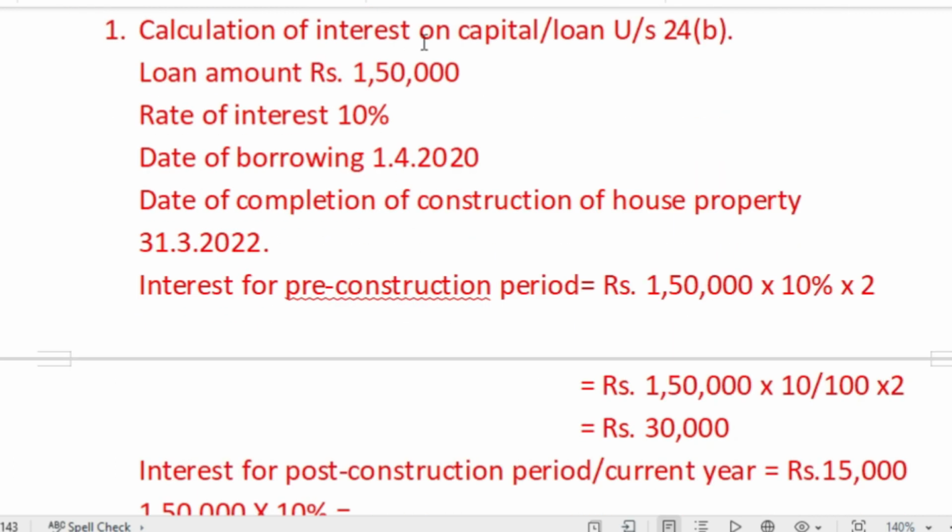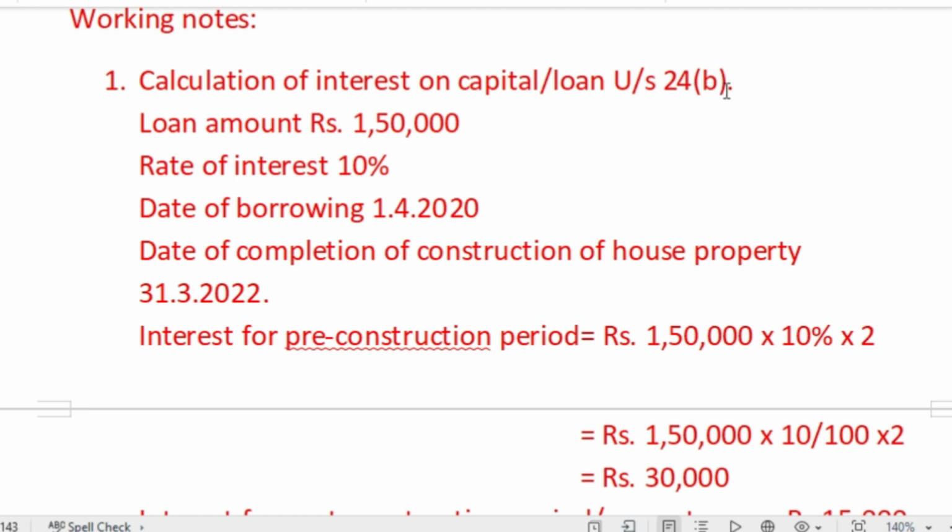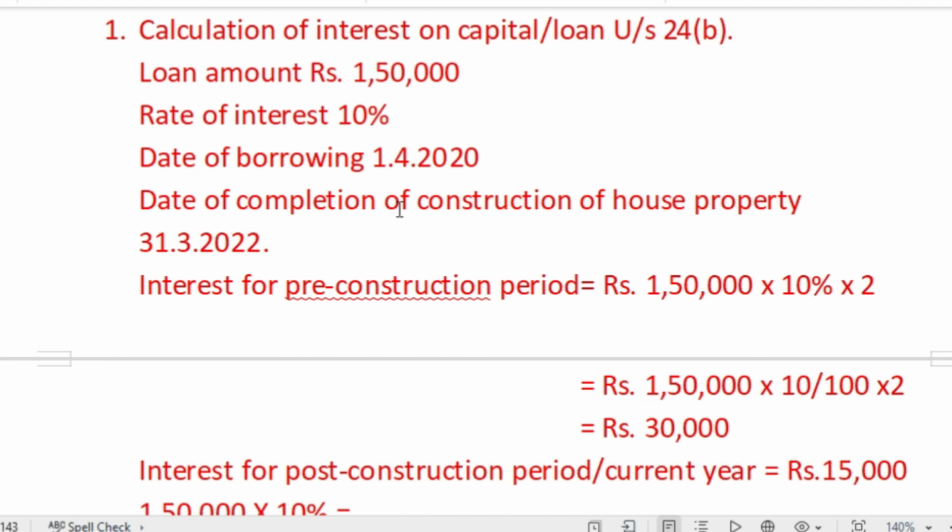So calculation of interest on capital, or you can say loan, under section 24 clause B. You know that it is given in the question 1,50,000, rate of interest 10%, everything is given in the question. Date of completion of construction of the house property is 31st March, and the house property is let out from the 1st April 2022.